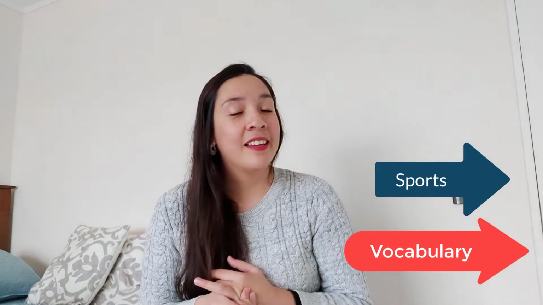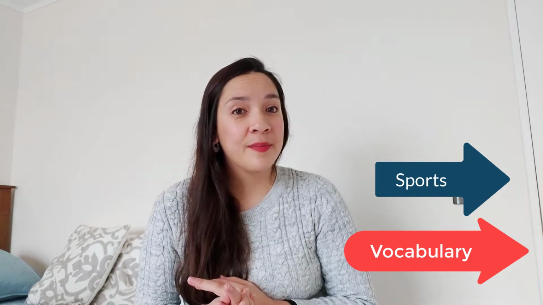Let's continue with vocabulary. In this unit, we talked about vocabulary about sports and sports verbs. Okay, so can you give me examples of the sports? For example, sailing, athletics, football, rugby. Very good. And we also talked about sports verbs.